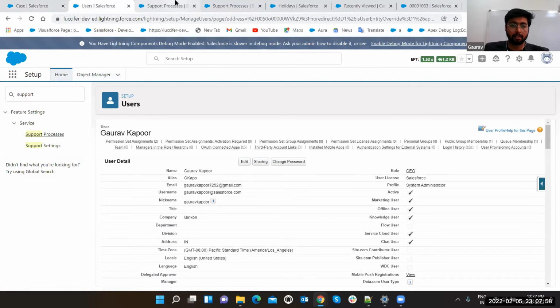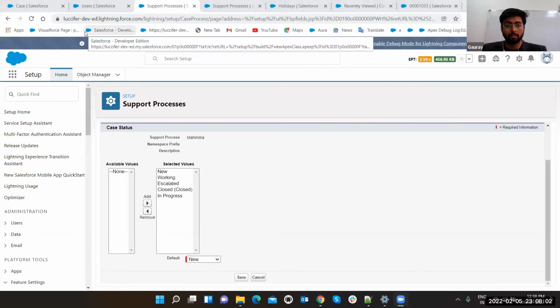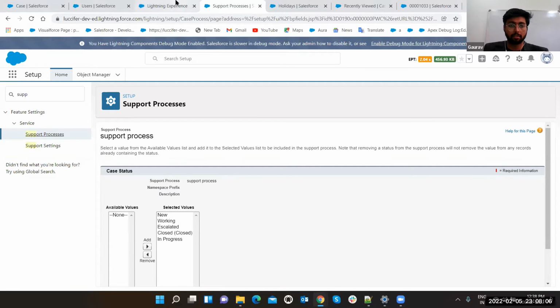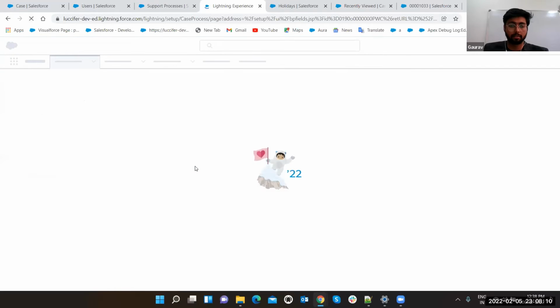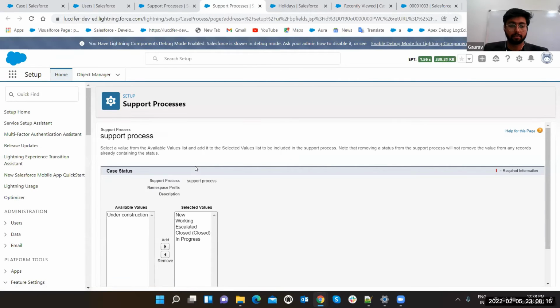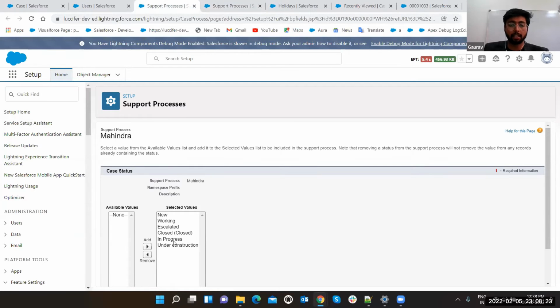Now refresh it, and this is the Mahindra one, right? See, in the support process, one more came, but it is not selected. But in Mahindra, under construction is now available.